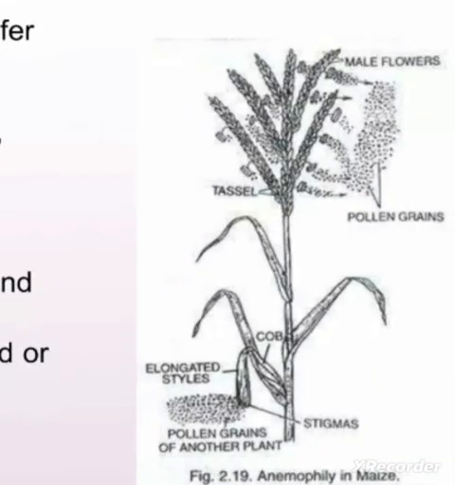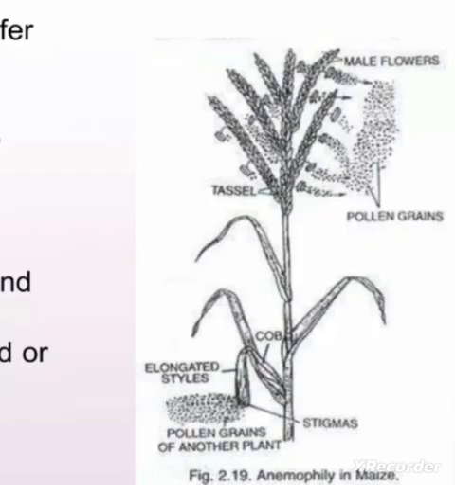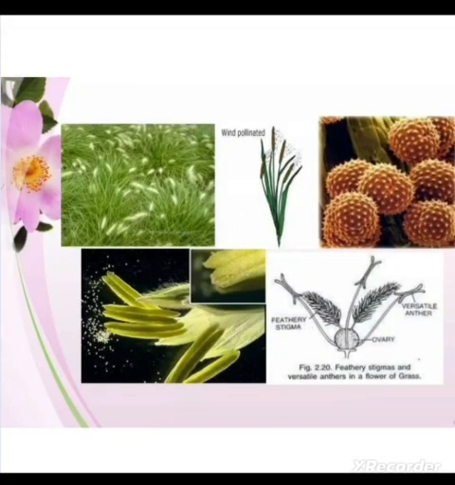Now here in case of maize, we can see the male inflorescence. It is present on the upper side. It is terminal in position, and the female inflorescences are lateral in position. So when the anthers mature, the pollen is released, and the female inflorescences actually have bushy and feathery stigma. So when the pollen is released, it can move in all the directions, and when it comes in contact with these bushy and feathery stigmas, it gets trapped, and thus brings about pollination. So this is all about the pollination by wind.